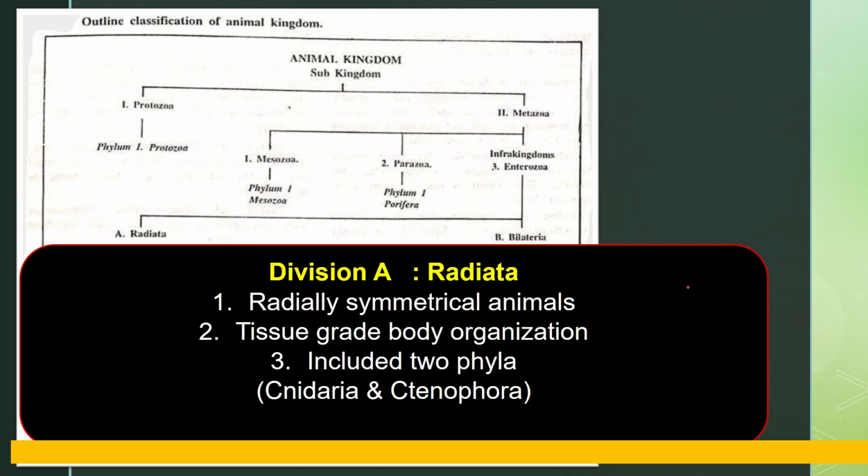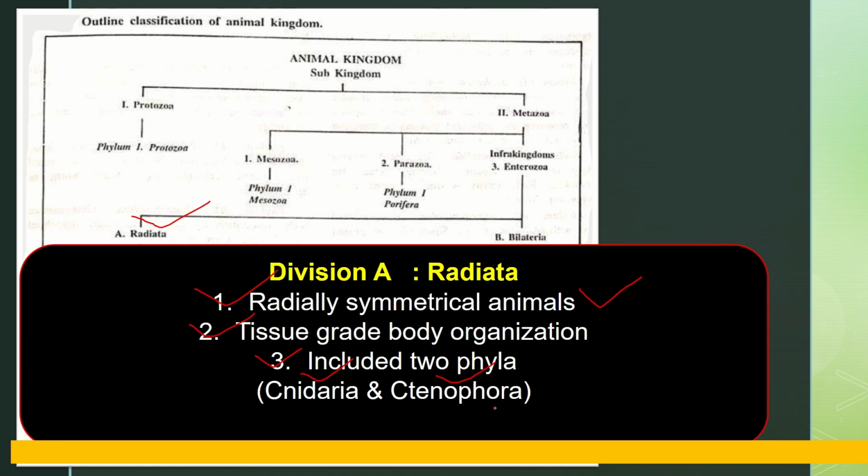So the division Radiata has radially symmetrical organisms, or radially symmetric animals. There is a tissue grade of body organization found in the Radiata, and it includes two phyla, Cnidaria and Ctenophora. So division Radiata has two major phyla, Cnidaria and Ctenophora.